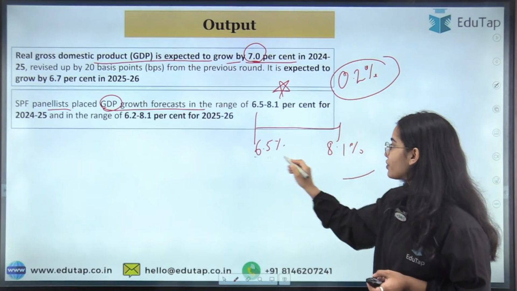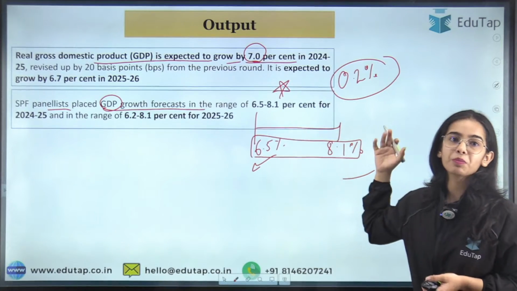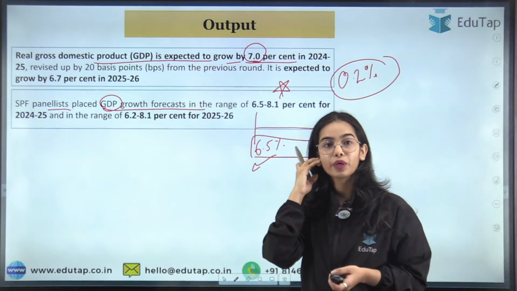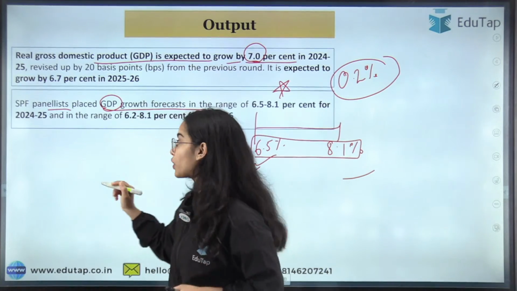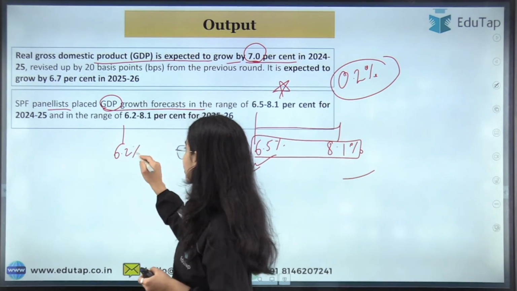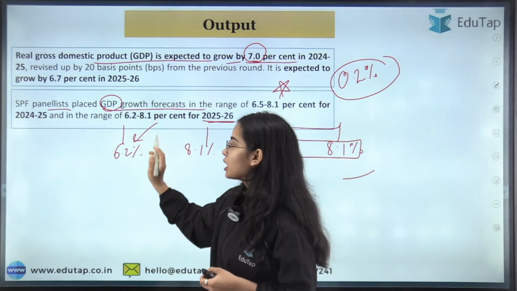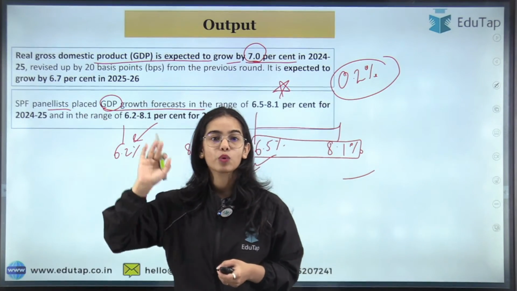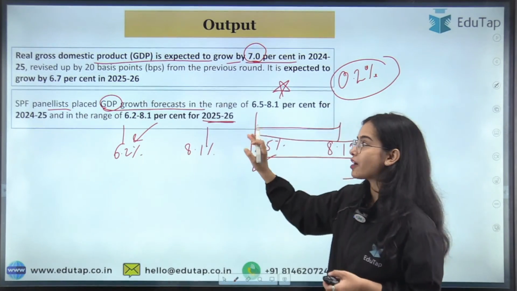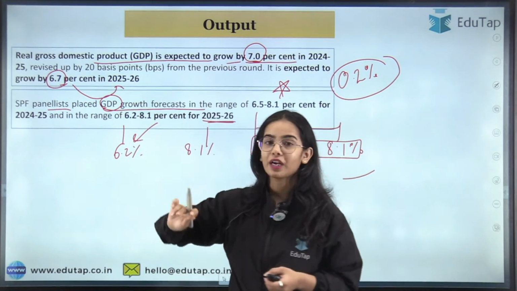They have given this range, that minimum it will go to 6.5% and maximum it will go to 8.1% in 2024-25. And for 2025-26, they have given a range of 6.2% to 8.1%, that the minimum the real GDP can go to is 6.2% and the maximum is 8.1%, but they expect the real GDP to be around 6.7% in 2025-26.